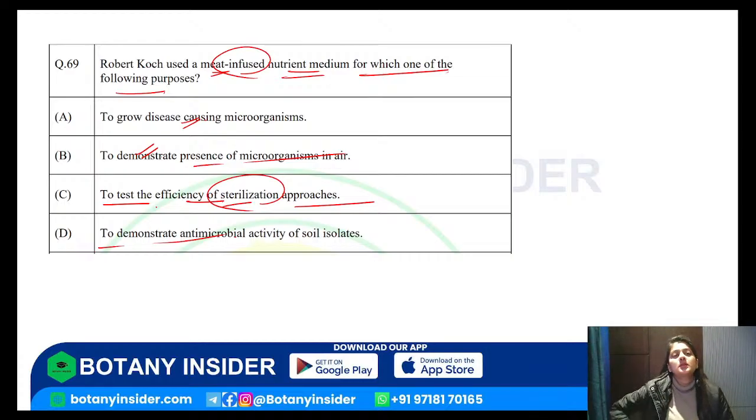Robert Koch used a meat infused nutrient media for which of the following purposes? To grow the disease causing microorganisms, to demonstrate the presence of microorganisms in air, to test the efficiency of sterilization approaches, or to demonstrate the antimicrobial activity of the soil isolate. So what should be the answer for the same?